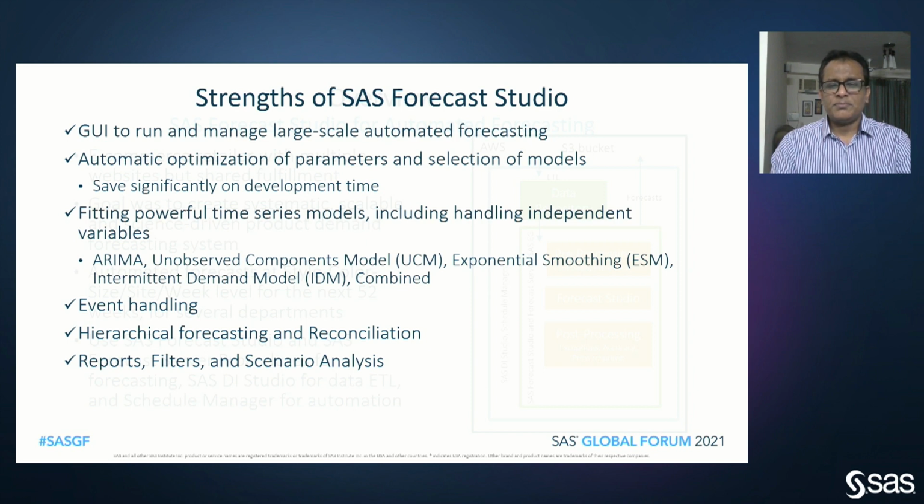It covers ARIMA, unobserved component models, exponential smoothing, and intermittent demand models. Its event handling, hierarchical forecasting and reconciliation, and all the reporting and other functionality are also great strengths, because of which the client wanted this forecasting system to use SaaS Forecast Studio.